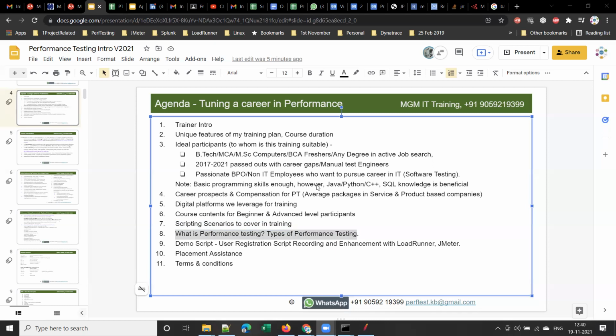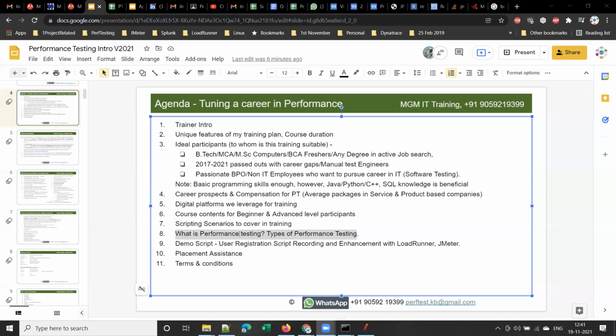The testing is conducted to determine the response time and stability of the application and the scalability of the application under the workload. Right. So performance testing means, we have multiple types of applications, right? Web applications or mobile applications or desktop applications, right? So performance testing is a non-functional testing, right?